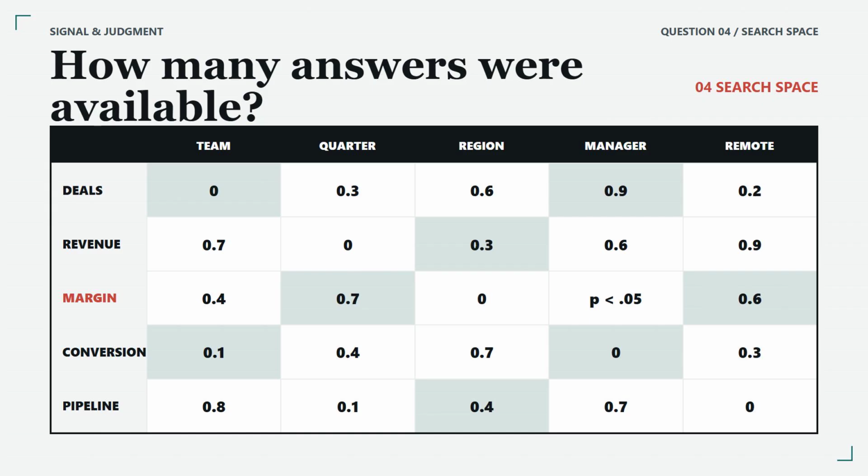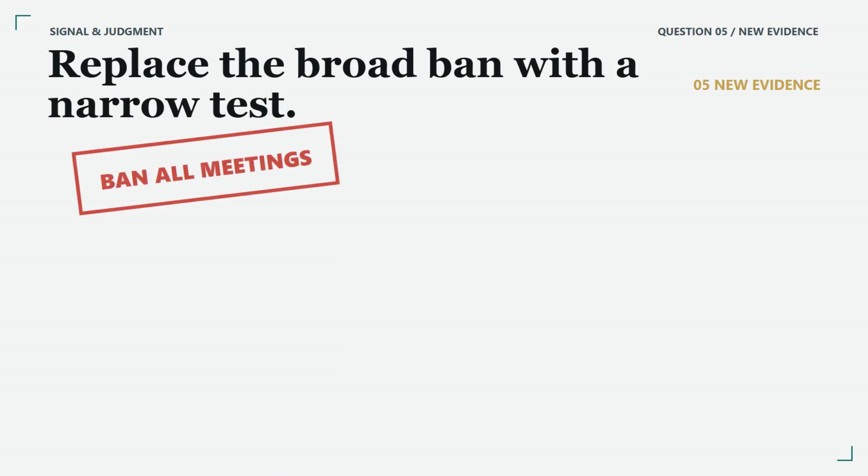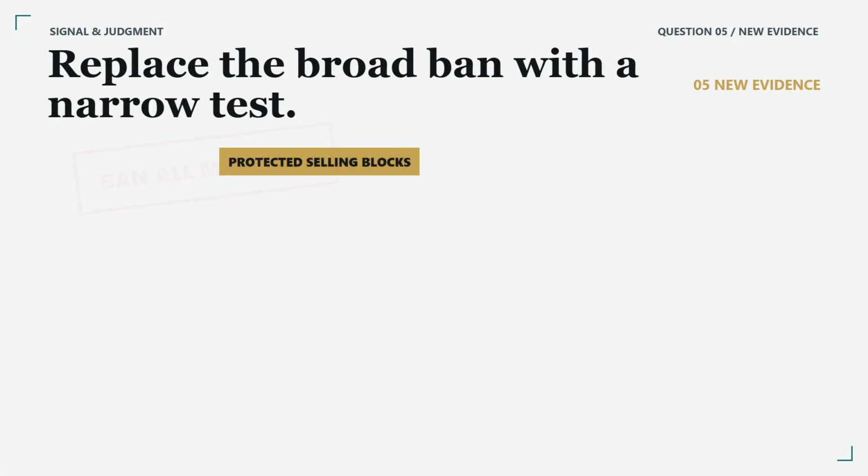Keep the meetings that coordinate complex accounts. Pilot protected selling blocks with comparable teams. Decide in advance which customer activity and revenue measures will count. Watch whether the predicted intermediate step, more customer time, actually changes before judging the final result. If customer time rises but sales do not, the original mechanism is weaker than it sounded. If neither customer time nor sales changes, meeting volume may have been mostly a signal of difficult conditions. If the predicted sequence repeats across teams and periods, confidence in the causal story rises.